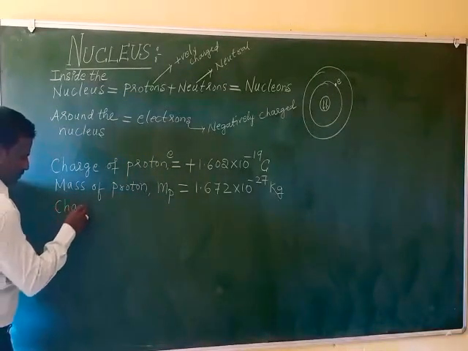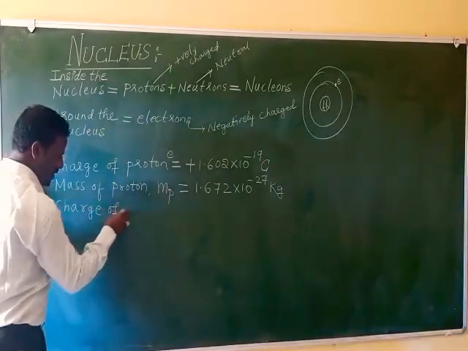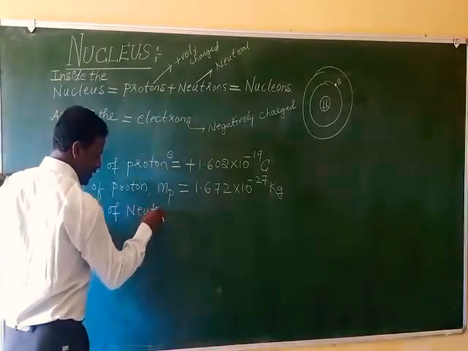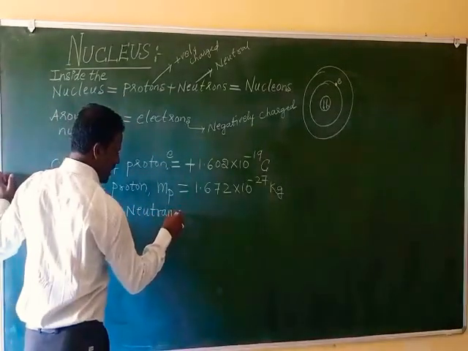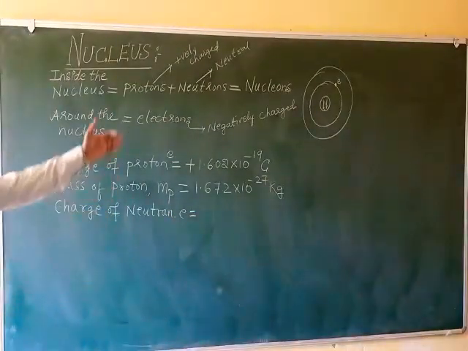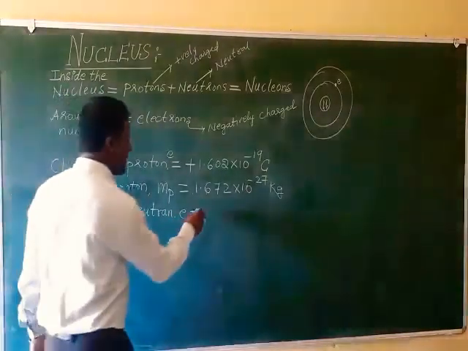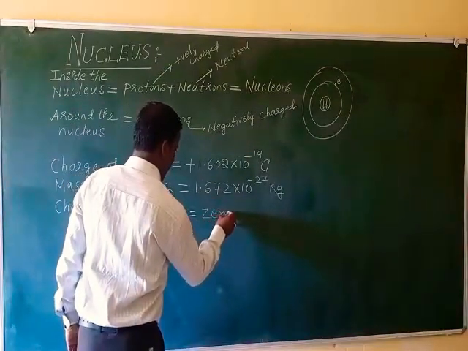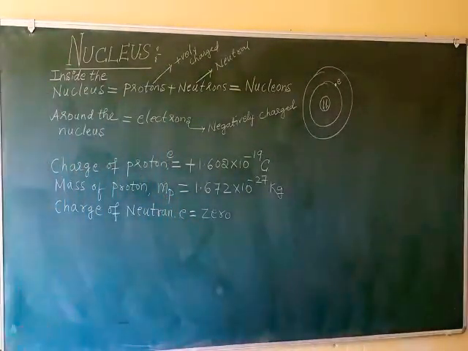Charge of neutron. Neutrons are electrically neutral. They do not have any charge. Zero is the charge of neutron.